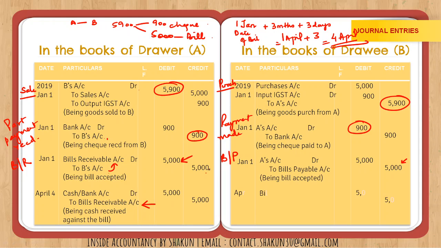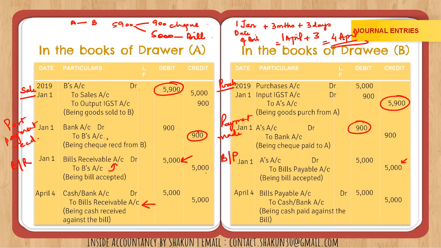Similarly, in the books of drawee also you will pass the entry. The liability, he is paying the liability, bills payable is debited to cash. Again you will not debit A's account here, you will debit bills payable account here because he is making the payment against the bill. A's account is already closed, so to cash or bank. So these are the journal entries that you will pass in case of retention of the bill in the question example that we had taken, in the books of drawer as well as the drawee.